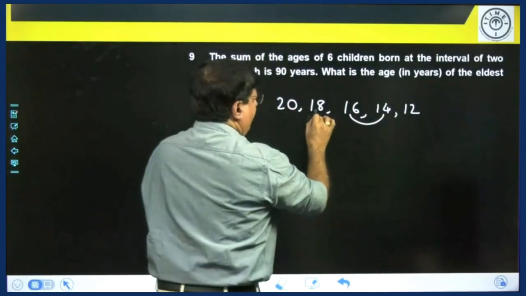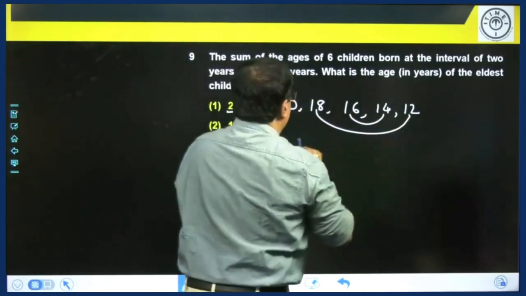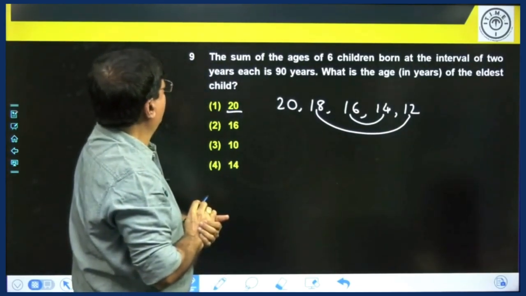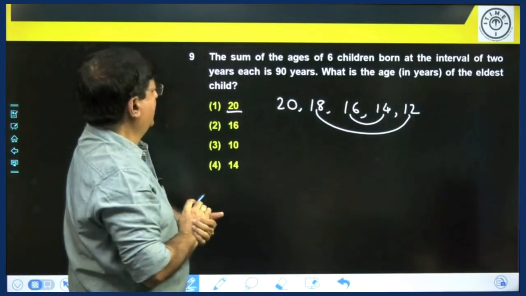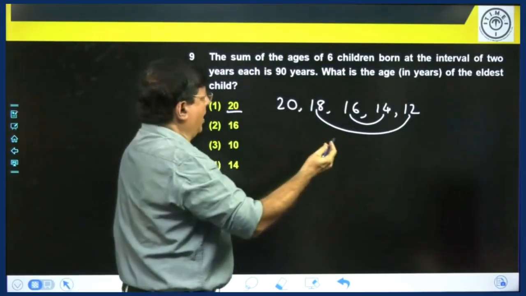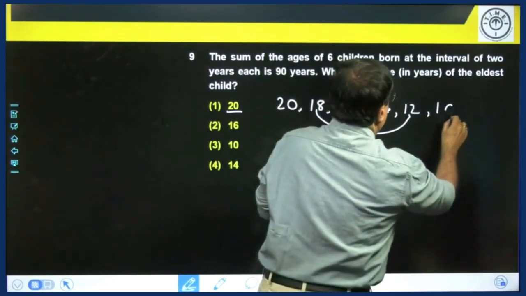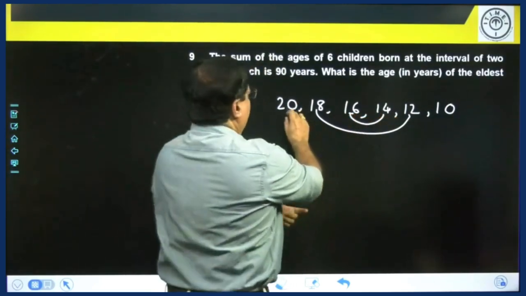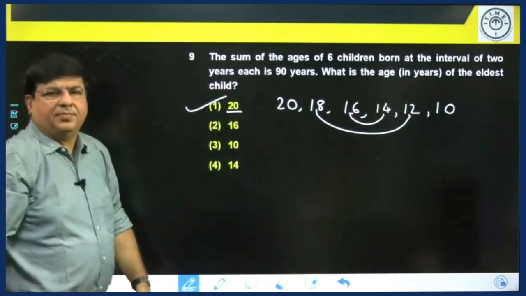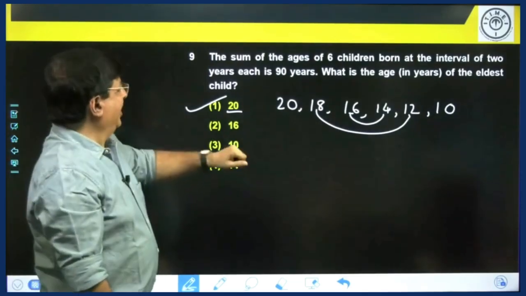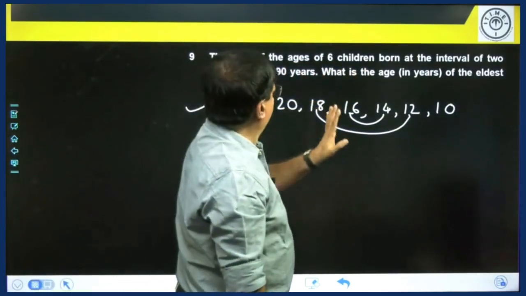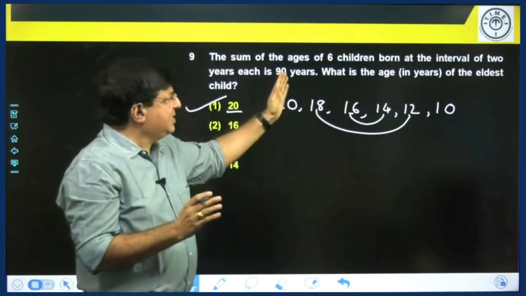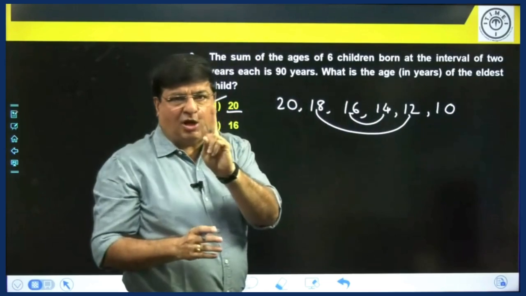16 and 14 is 30. 18 and 12 is 30. One more you have to take, 6 children, my mistake, sorry, so one more. So 30, 30, 60, 70, 80, 90. This is your answer. There is one more way of doing it. Now you know that the children are born at a gap of 2 years. That means this is an arithmetic progression with a difference of 2.